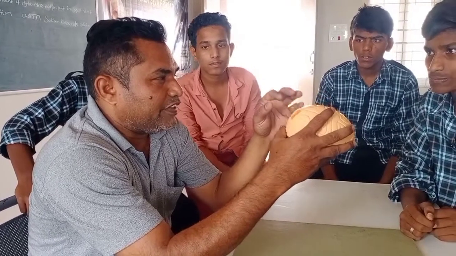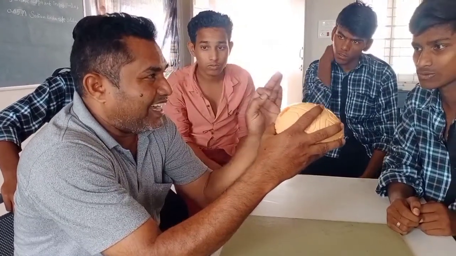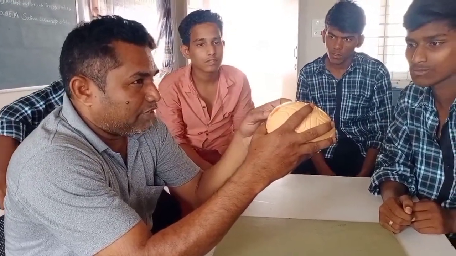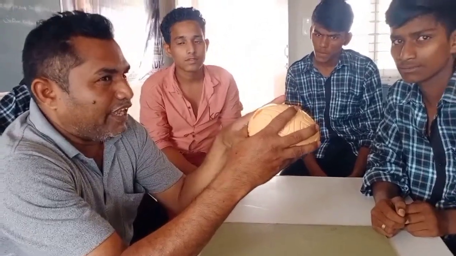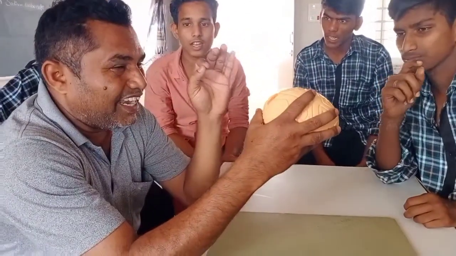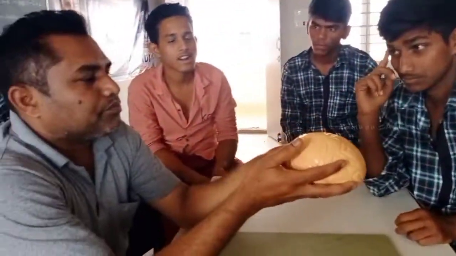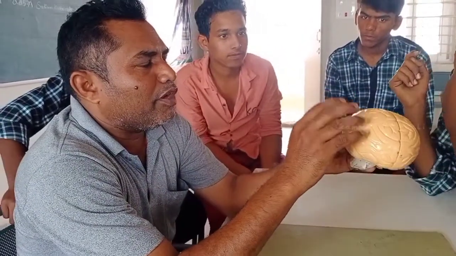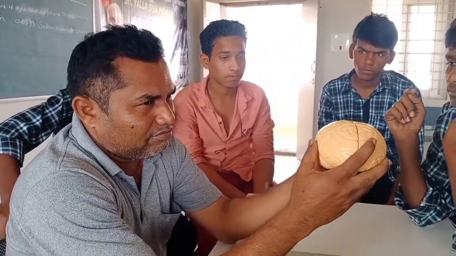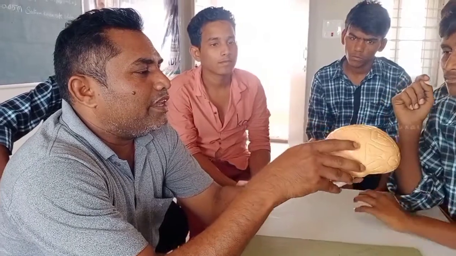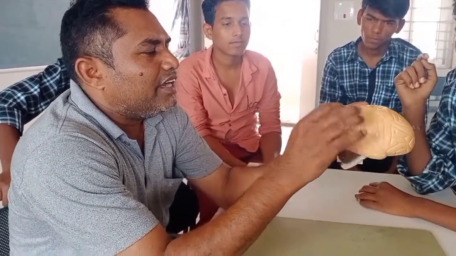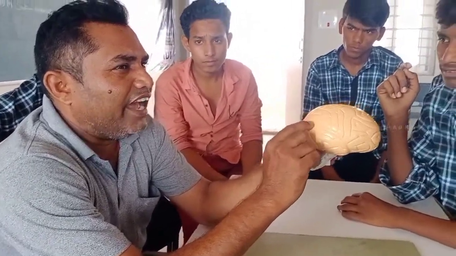So today we are discussing the brain. The brain is one of the most important organs in the nervous system. In the nervous system there is the central nervous system, CNS, PNS and ANS.